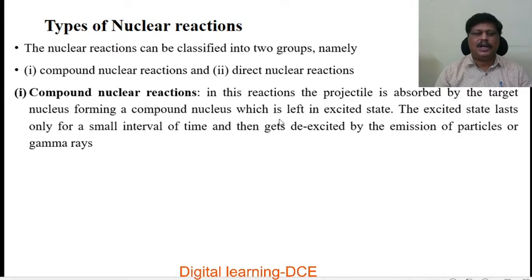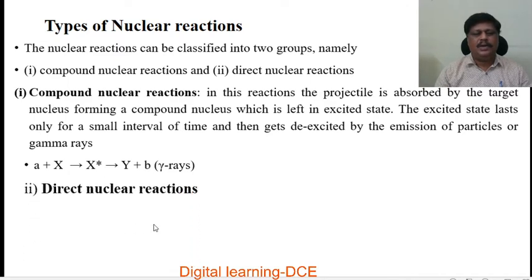The excited state lasts only for a small interval of time and then gets de-excited by the emission of particles or gamma rays. The equation is A plus X, where X is the target nucleus and A is the projectile, gives rise to the compound nucleus in an excited state. Then this excited nucleus forms a product by emitting gamma rays, that is B.